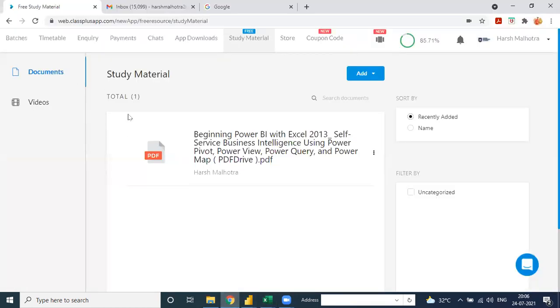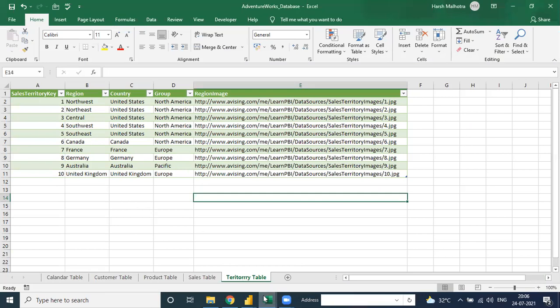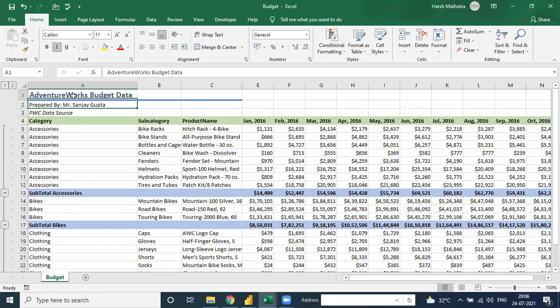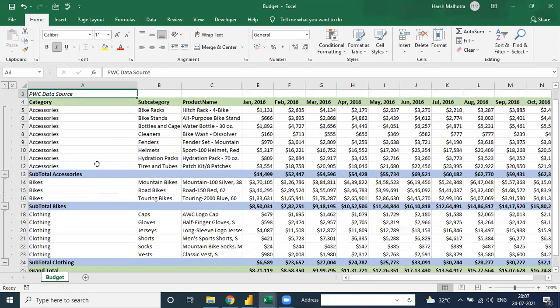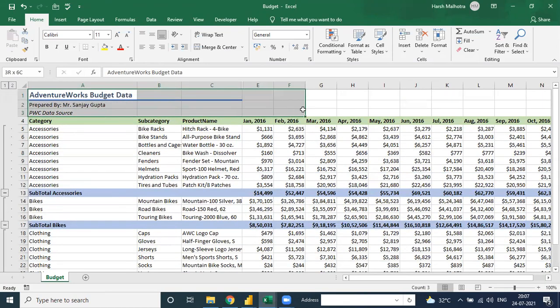Okay. So what is this? Suppose when you do some kind of task like this, see, this is our budget file. When you pull out some report from software like SAP, Tally, or any other software, the report is pulled out like this. This means there are some unwanted columns or unwanted rows already present in the report, but we don't need them. But Power BI will load all the data into the system, and we need to clean up the data using the transform query editor. Okay, so how can we create this?